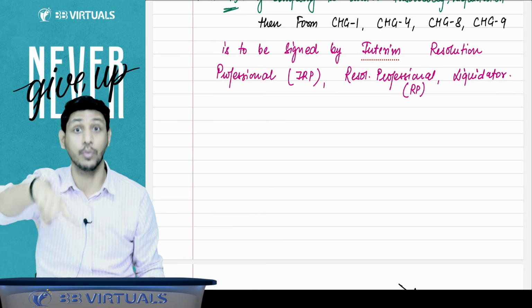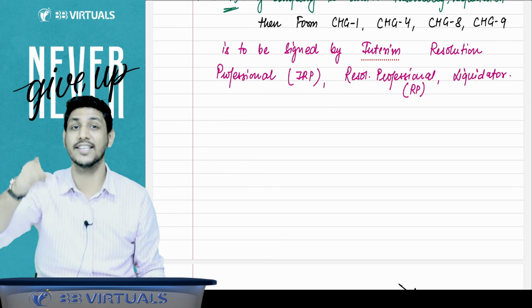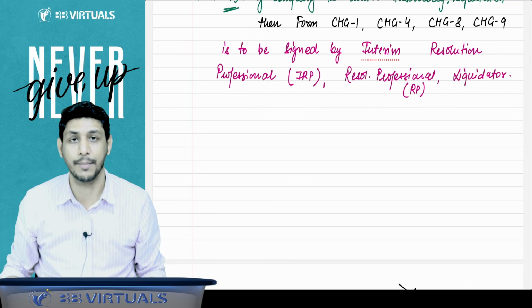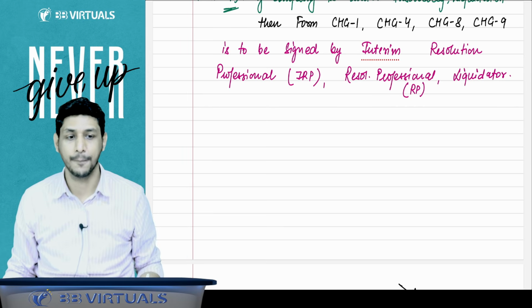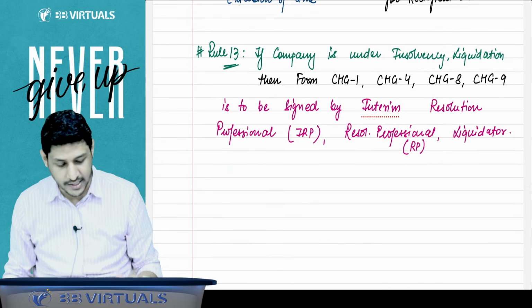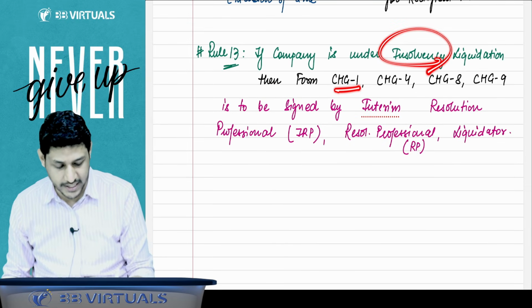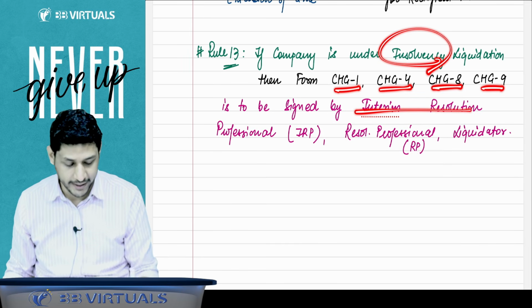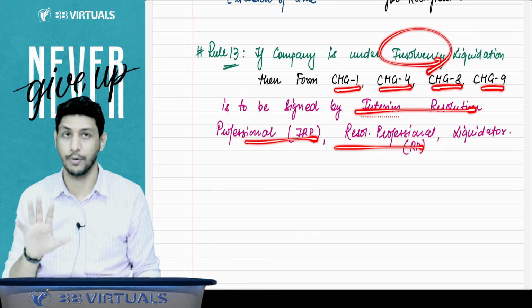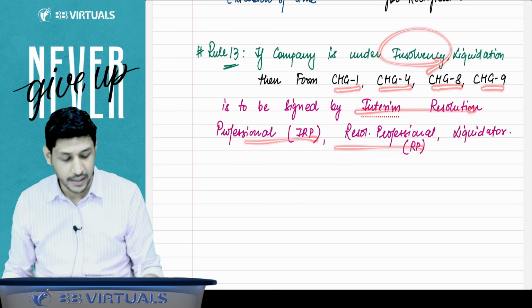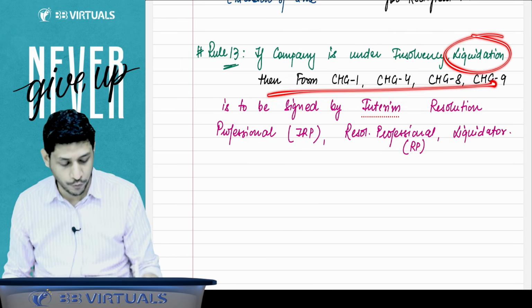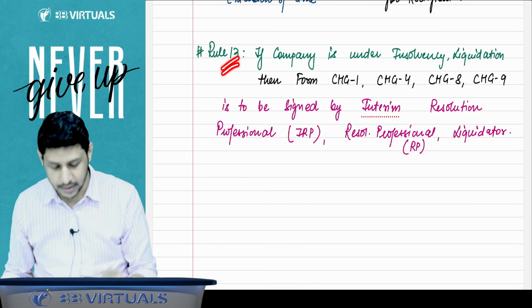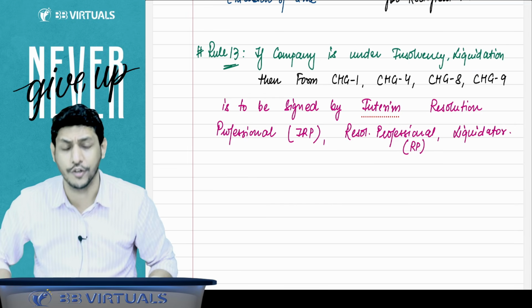And in the case of liquidation, a liquidator is appointed. In that case, the powers are transferred to the liquidator. Board of directors is not able to exercise the power. Liquidator will exercise the power. So they are saying if the company is under insolvency, then forms CHG1, CHG4, CHG8 and CHG9 are to be filed by the interim resolution professional or resolution professional. But if the company is under liquidation, then these four forms should be filed by the liquidator, not by the company. So that is rule number 13. You have to keep this point also in your mind.